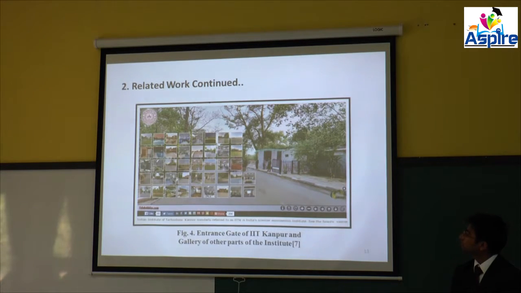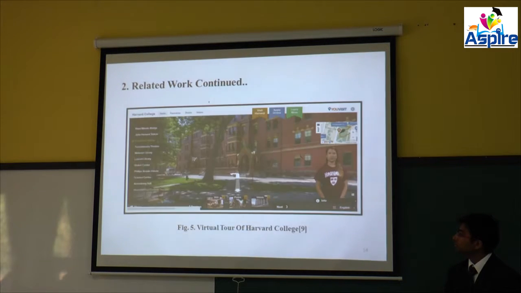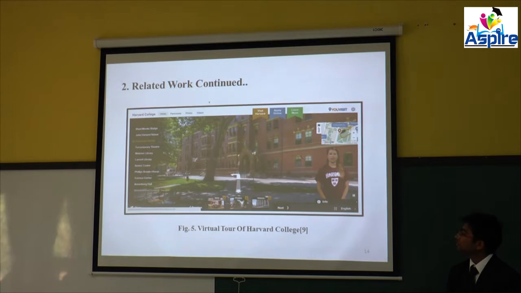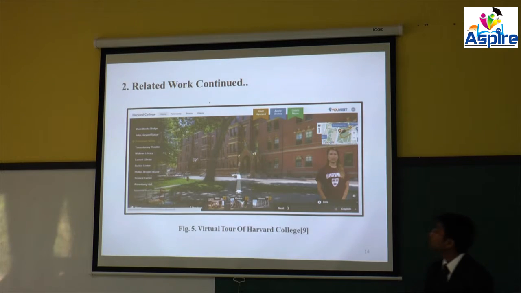Then this is the virtual tour of IIT Kanpur. It was developed by photobubbles.com. Then this is the virtual tour of Harvard College. It is developed by uvisit.com. It's a platform where you can make a virtual tour of any building. Which platform? Uvisit.com. So that's the Uvisit. Yeah. This is all the related work that we have studied.